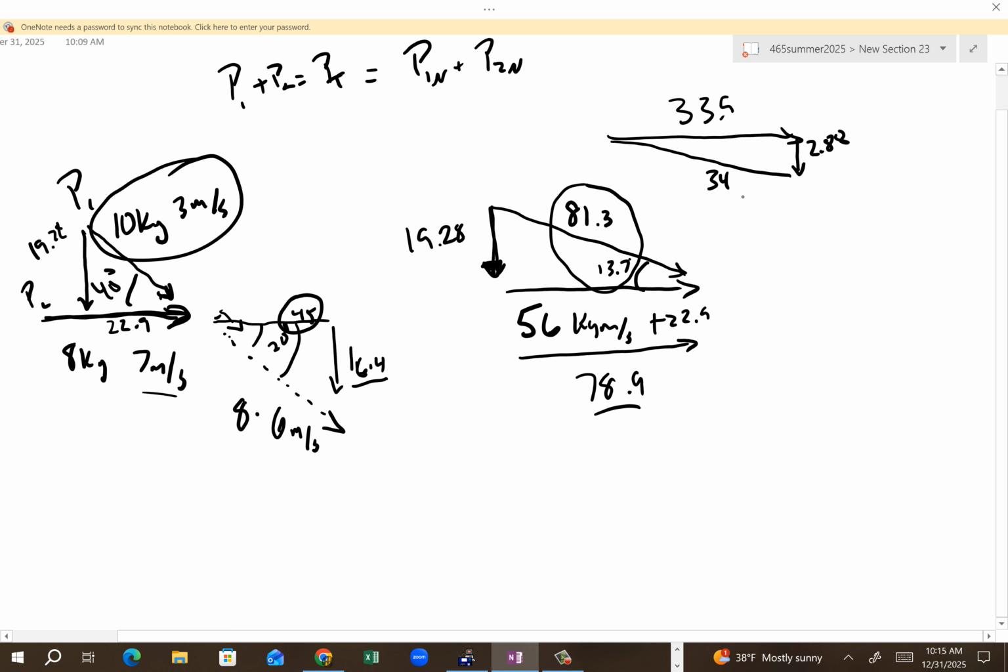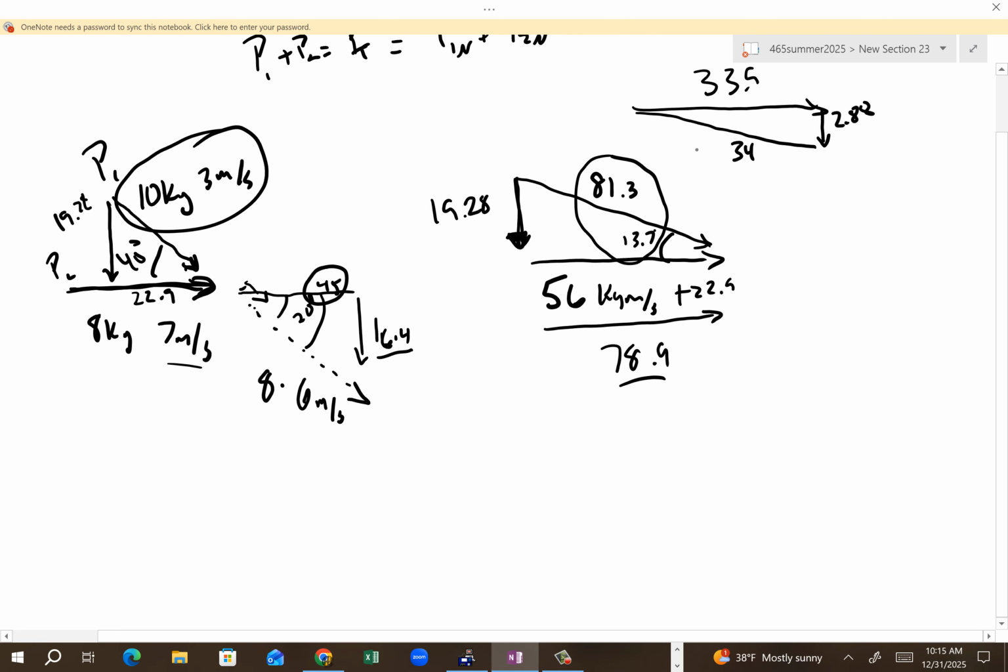Okay. Well, how big is that guy now? Well, that guy is still 10 kilograms. So 10 times V equals 34. 10V equals 34. So that means V is equal to 3.4 meters per second. So what ended up happening is this one ended up speeding up a little bit. This one ended up slowing down a little bit. Now, I made this angle up. Are you with me? I made it up. So that means why this problem's a little weird.